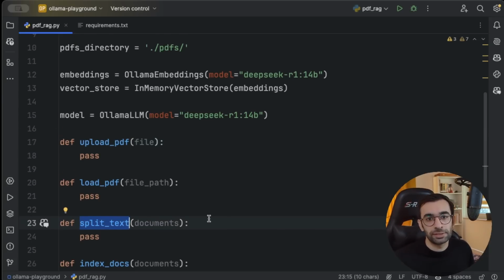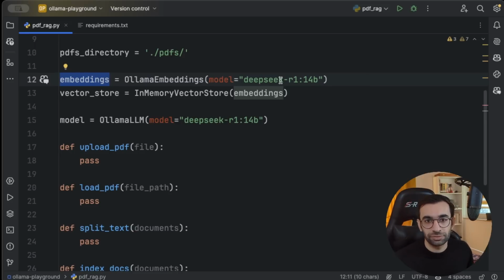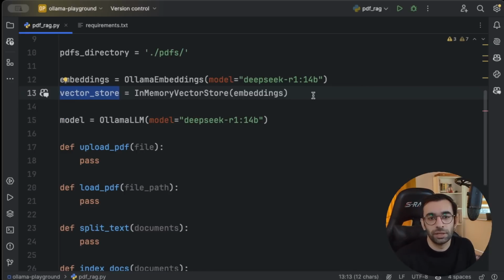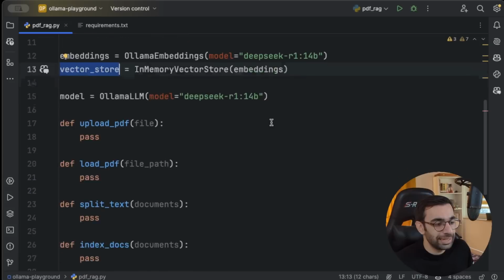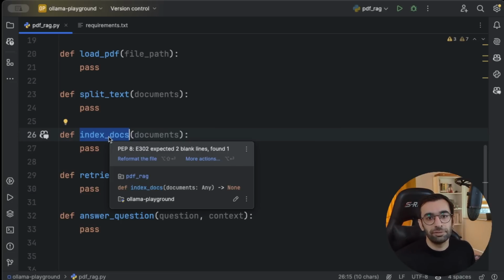After all these pre-processings, I need to index my documents, which means I need to bring them into vector space and then store them inside the vector store. As you can see, I already created an embedding with the Deepseek model, which is in charge of creating vectors out of text. And I also already created a vector store. I'm using an in-memory vector store for this project, but you can use any other vector store that you want, like Elasticsearch or Chroma. LangChain has integration with many of these. So after indexing the documents, my job for PDF processing is done.